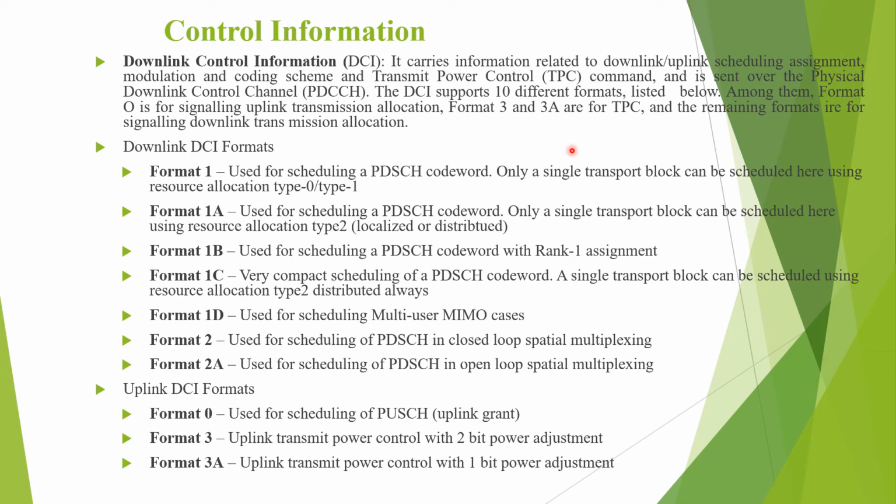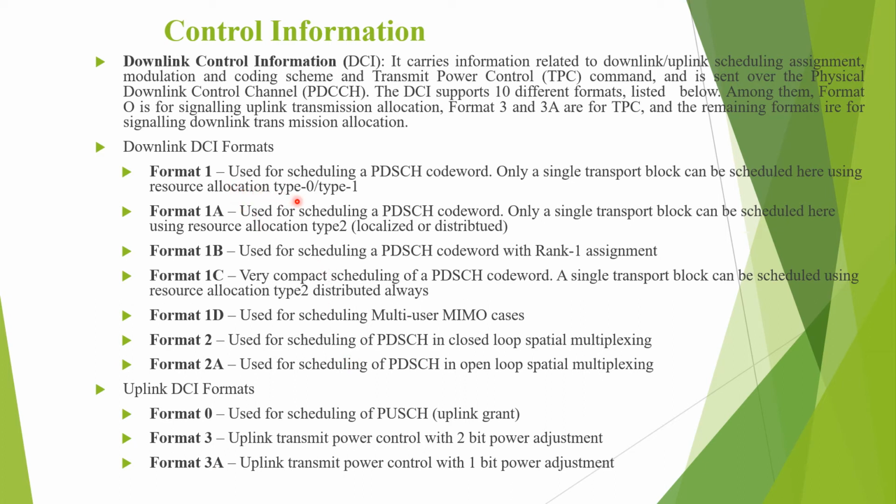Among them, format 0 is for signaling the uplink transmission allocation. Format 3 and 3A are for TPC, and the remaining formats are for signaling downlink transmission allocation. For downlink DCI formats, we have in total format 1, format 1A, 1B, 1C, 1D, 2 and 2A. Whereas for the uplink DCI formats, we have three types: format 0, format 3 and format 3A.